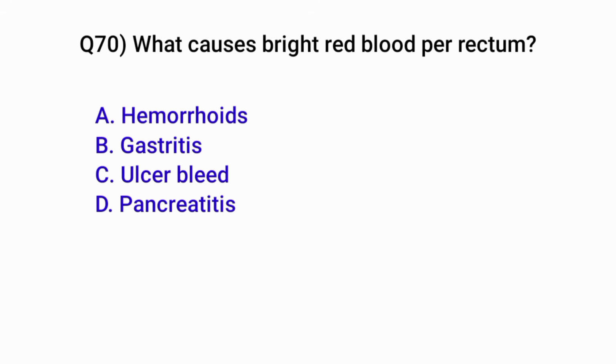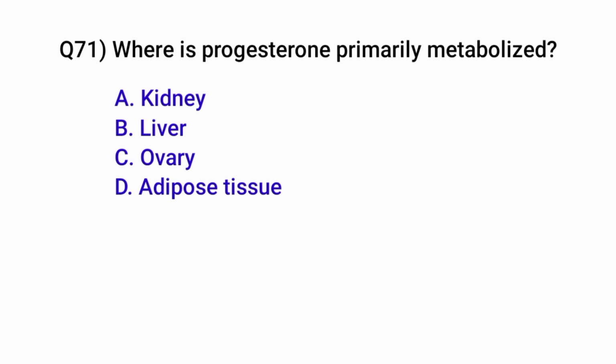Question number 70. What causes bright red blood per rectum? Correct option is A. Hemorrhoid. Question number 71. Where is progesterone primarily metabolized? Correct option is B. Liver.